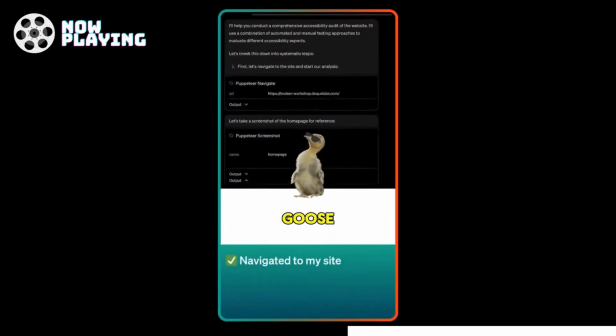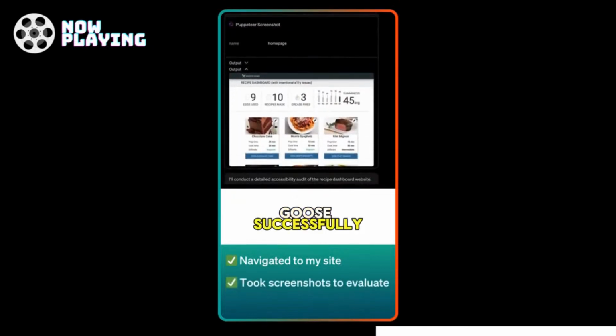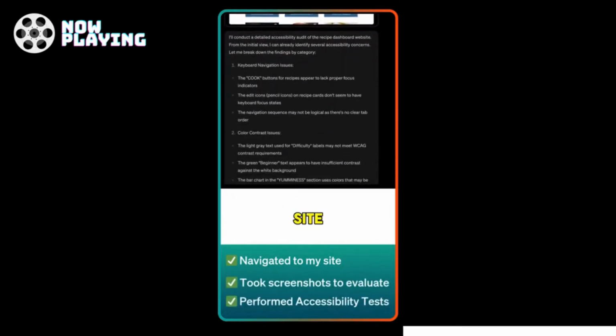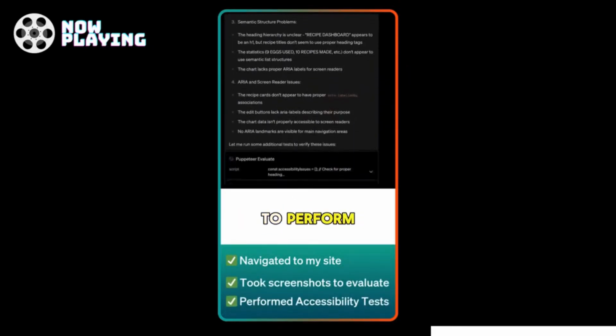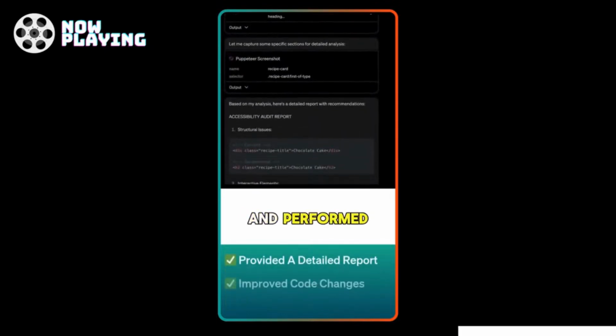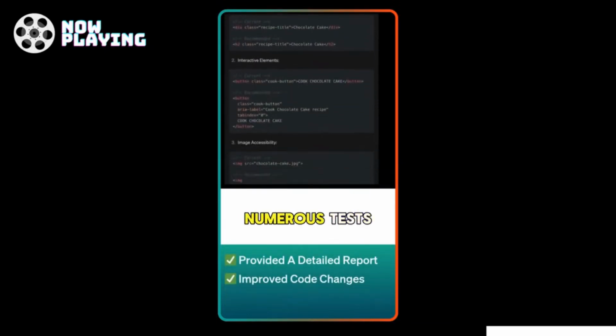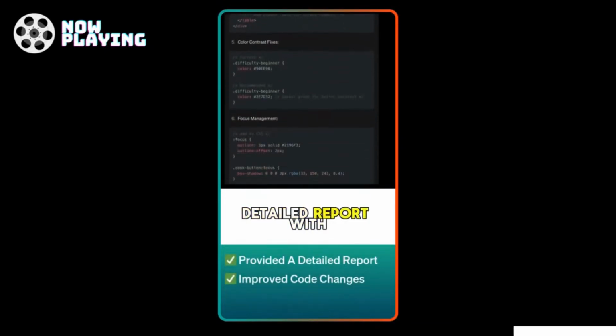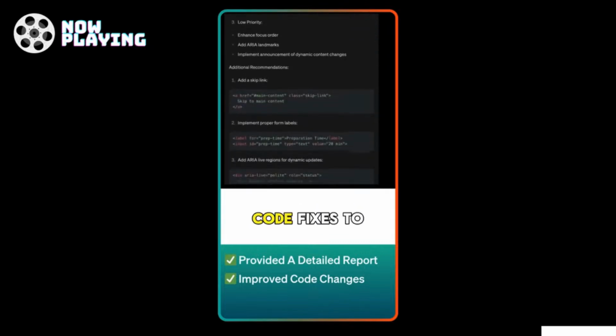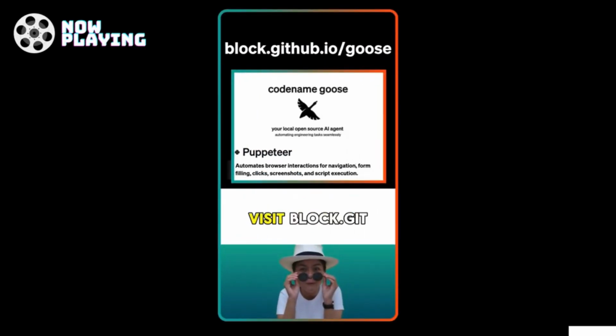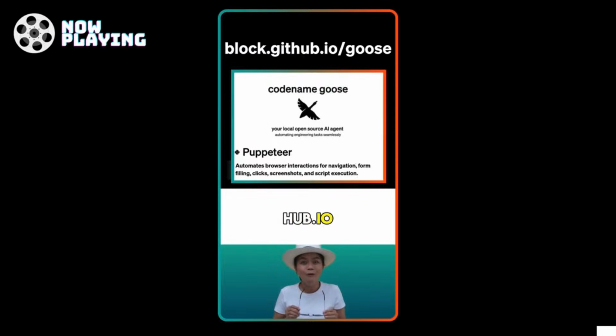Go Goose! Goose successfully navigated to my site, took screenshots to perform evaluations on, and performed numerous tests, along with a detailed report with, might I add, code fixes. To get started, visit block.github.io/goose.